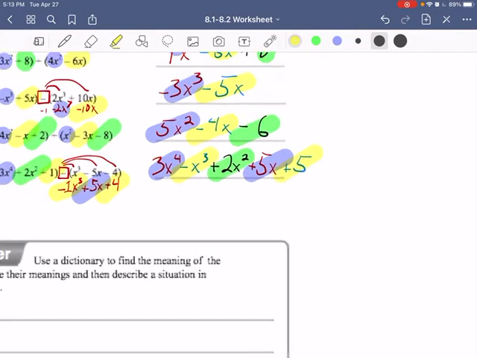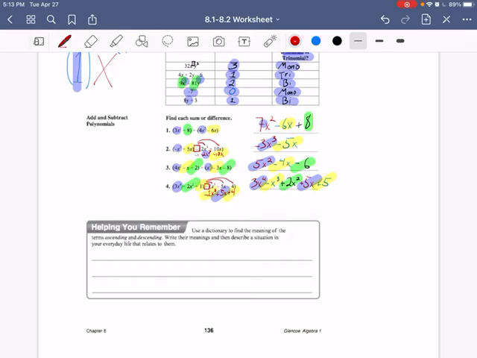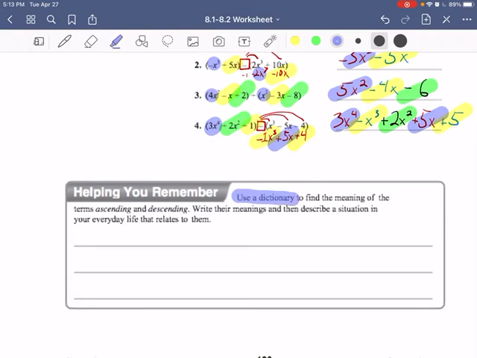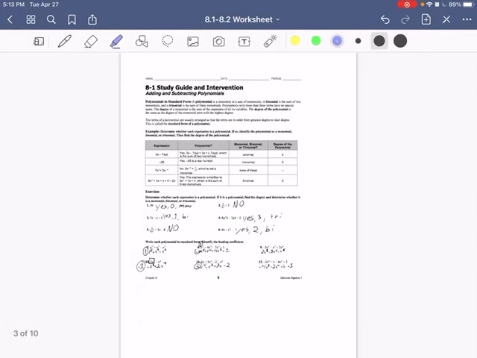Alright, and then I want you to do this part right here. Use the dictionary to find the meaning of ascending and descending. Write their meanings, then describe a situation in your everyday life that relates to those two meanings. So just try to put it into words for me. Try to show me that you understand it a little bit. It'll help you more than anything else. That's an exercise for just you. Alright, I'm going to try to speed along here.